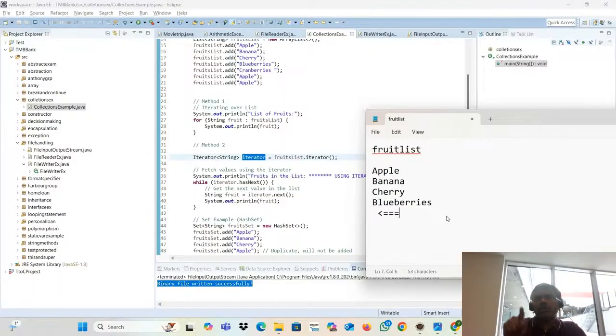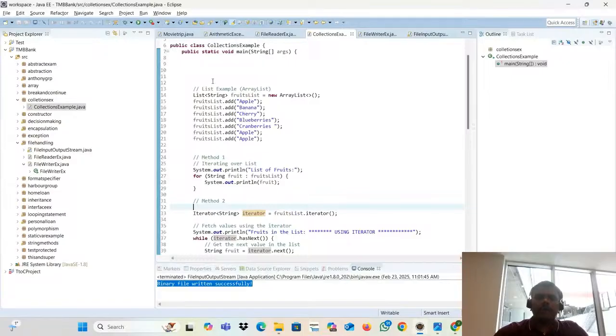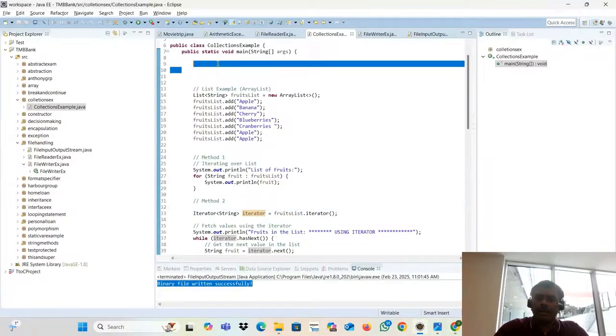Getting it? It's a kind of looping. So if you are planning to use the next method, then definitely you need to use an iterator. Again, which one is better is up to you, based on your business need, your scenario, your test case and test script need. You'll feel that actually. And okay, it's fine, list is okay.